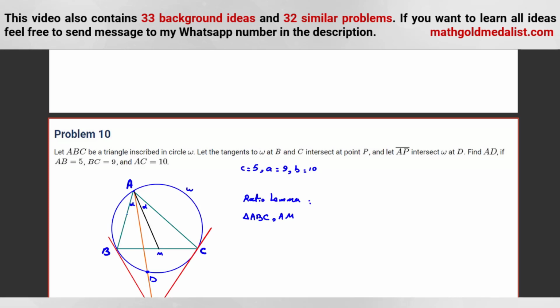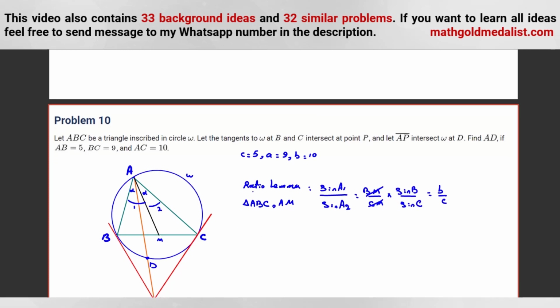It will be sine A1 over A2 is equal to BM over CM, which is 1, times sine B over sine C. BM and CM will be cancelled, or you can say sine B over sine C or B over C.